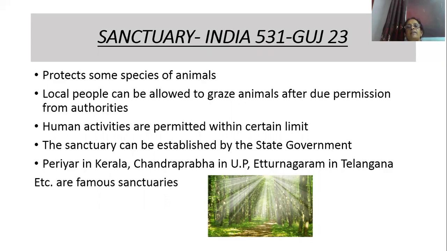So what is meant by sanctuary? It is an area which protects some particular type of animal. For example, Periyar sanctuary in Kerala is protecting elephants. So that particular species of animals are protected in the sanctuary. And the local people who are staying near the sanctuary are allowed to graze the cattle after permission from the authorities. And human beings are permitted within that certain limit.